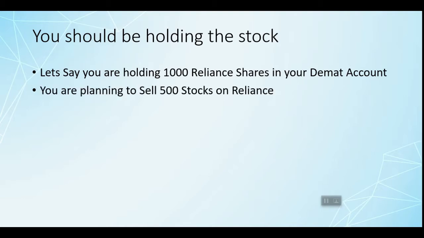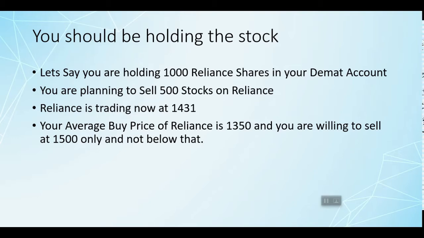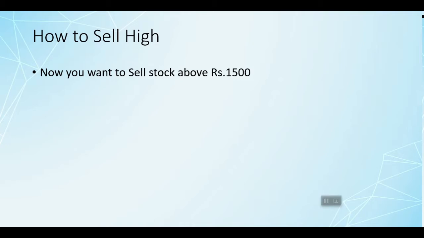So you are planning to sell 500 stocks of Reliance, and Reliance is trading as of now at rupees 1431. Let's assume that your average buy price of Reliance is rupees 1350, and you are willing to sell the stock at rupees 1500 and not below that level. Okay, so now we'll look at how to sell it at the higher prices. So you want to sell the stock above rupees 1500, right?